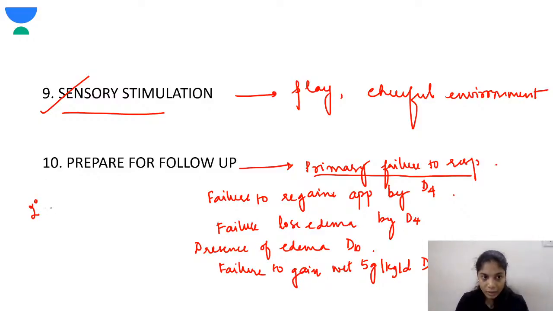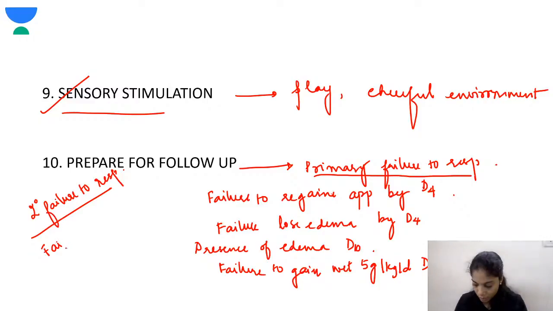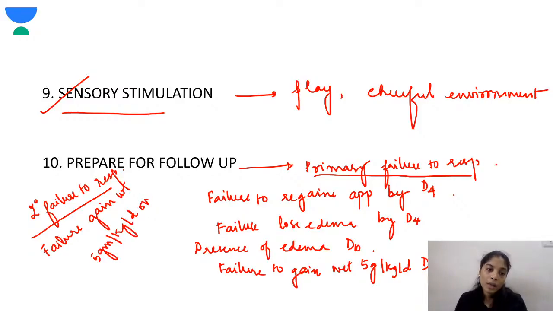So what is secondary failure to response? That is failure to gain weight of 5 gram per kg per day on consecutive days when you're in the rehabilitation phase. So this child in the stabilization phase has been gaining weight, maybe, but then when the child is in the rehabilitation phase, the baby is not able to gain weight. So that is called secondary failure to response.